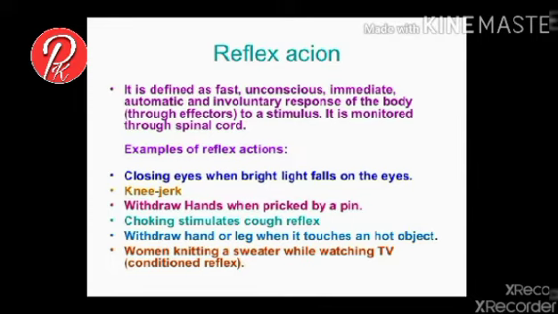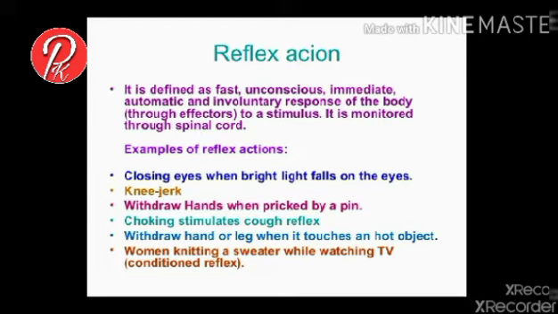Some examples of reflex actions are closing of the eyes when a strong light flashes on our eyes, knee jerk action, and withdrawal of the hand when pricked by a spine, needle or pin.